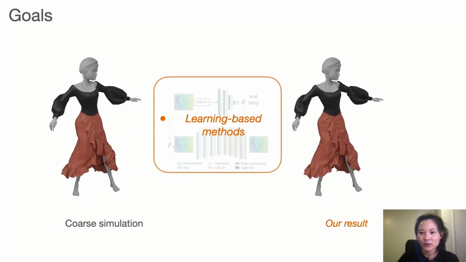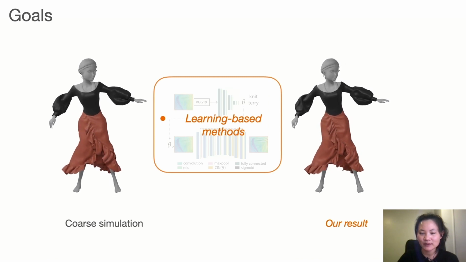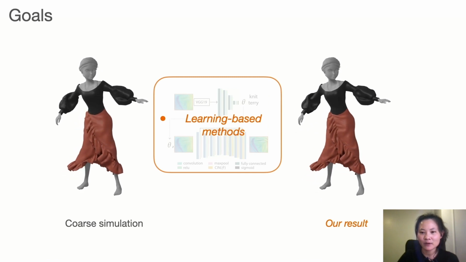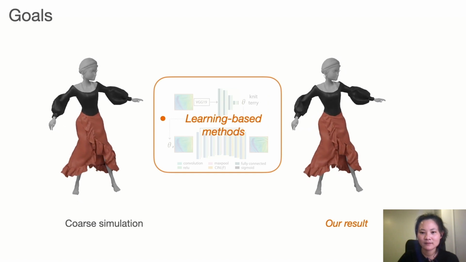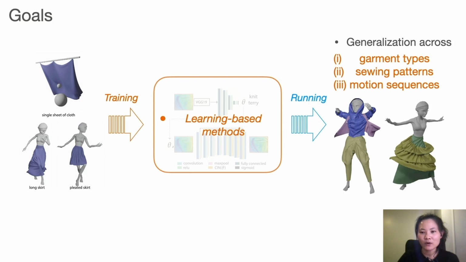In this work, we present a deep learning-based method that enhances an input coarse garment geometry by synthesizing realistic and plausible wrinkle details. The goal of our work is to enable the generalization across a variety of unseen garment types, sewing patterns, and motion sequences.